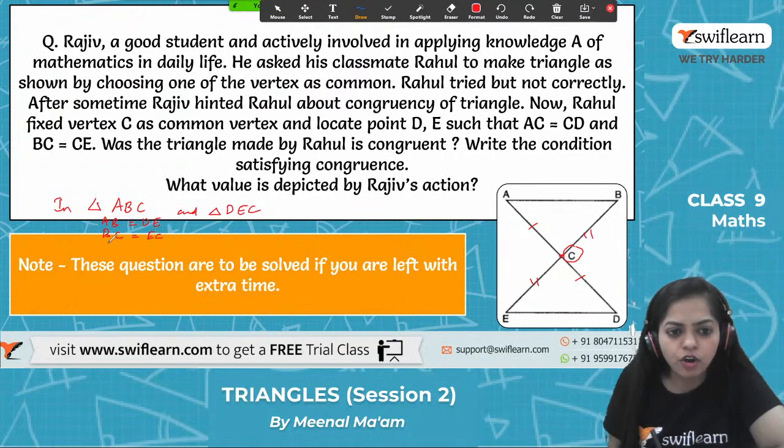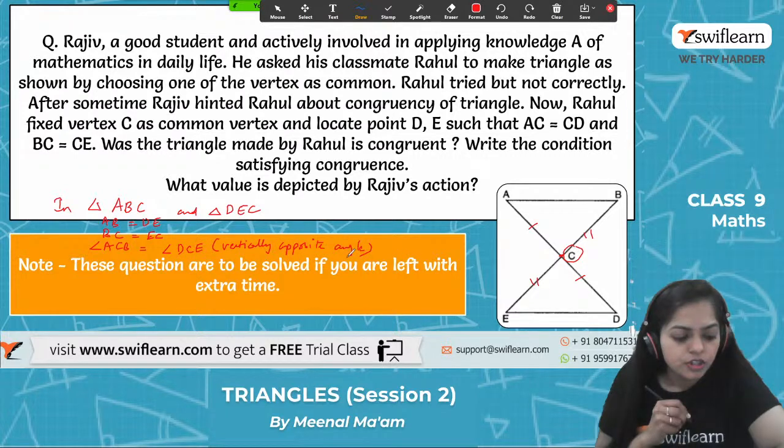And also angle ACB is equal to angle DCE. Why? Because these are vertically opposite angles.